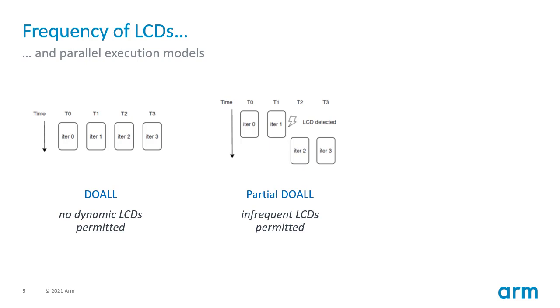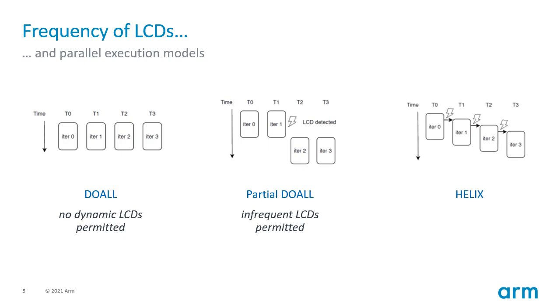However, as we assume that such restarts will be expensive operations, the partial dual model should only be employed when the rate of such dependence hazards is expected to be low. But for our limit study, we assume that these restarts have zero cost and maintain a maximum permissible conflict rate threshold of 80%. If the conflict rate rises above 80%, the loop is marked as sequential in our cost models.